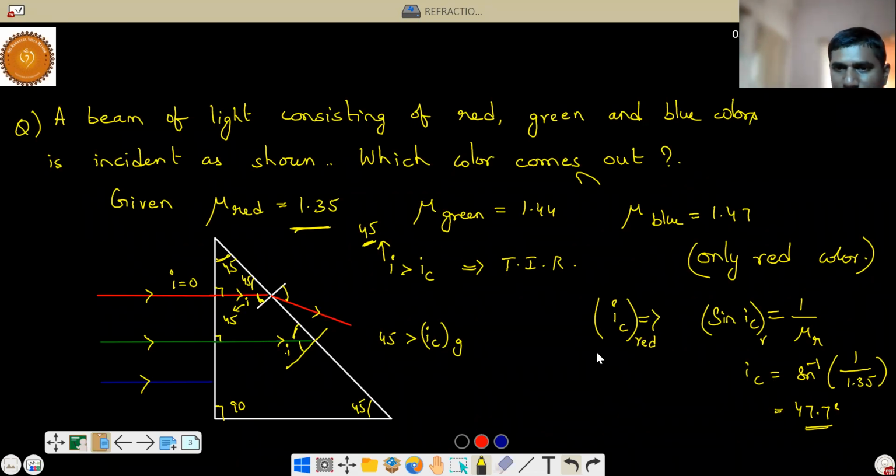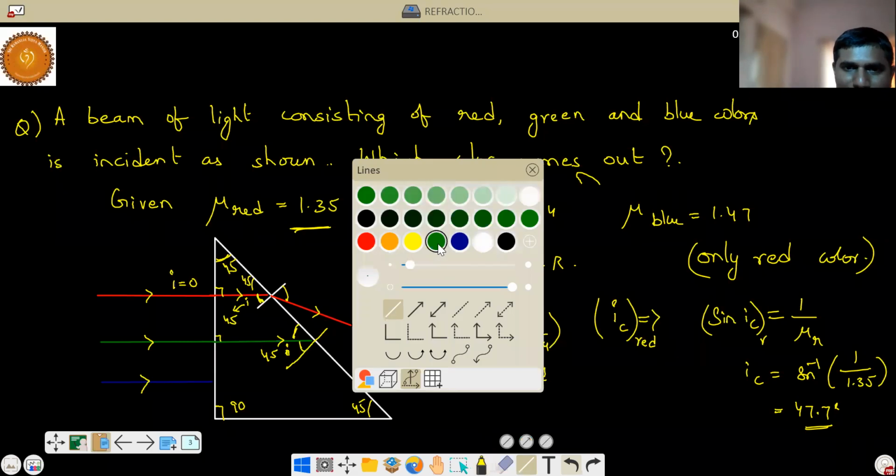Same way here, just like we found out for red color. Now what is i_c for green color? Which is nothing but sin inverse 1 by mu of green. What is mu of green? 1.44. If you calculate, you will get 43.9. Here the angle of incidence is 45 by geometry. Now it is greater than the critical angle of green color. So therefore this ray will get reflected back.